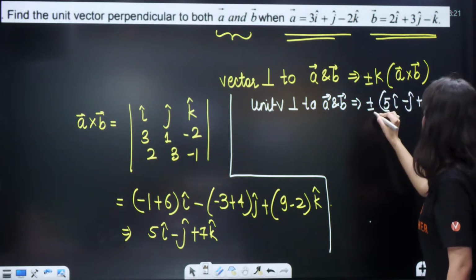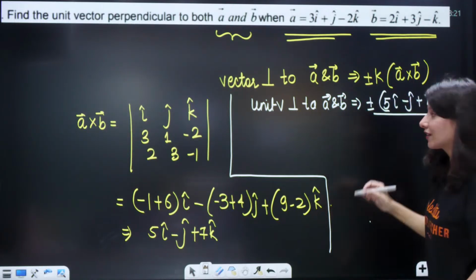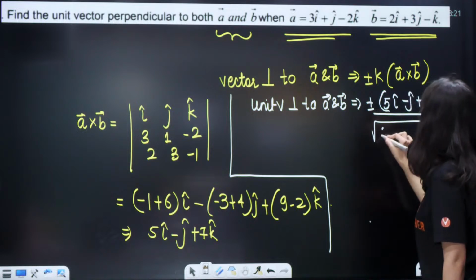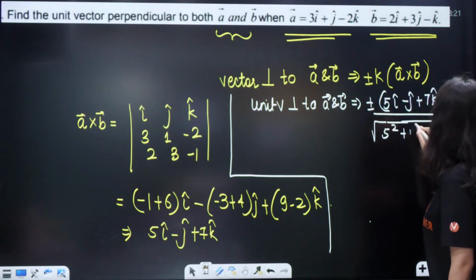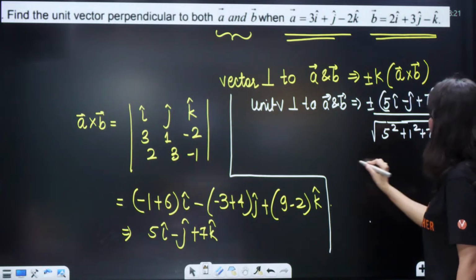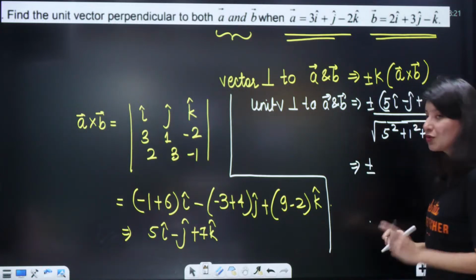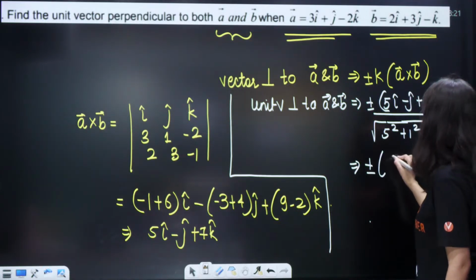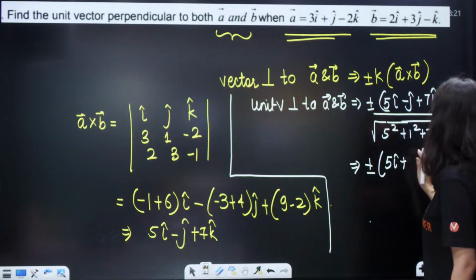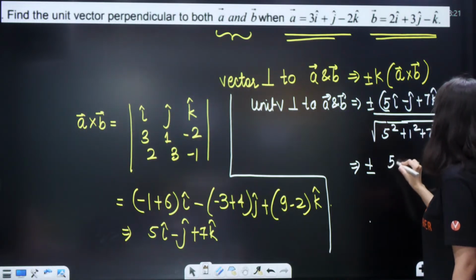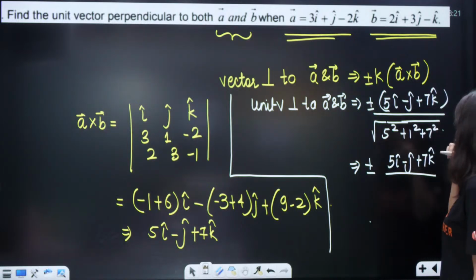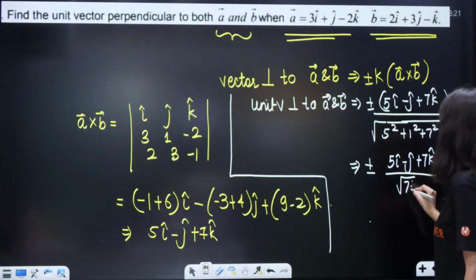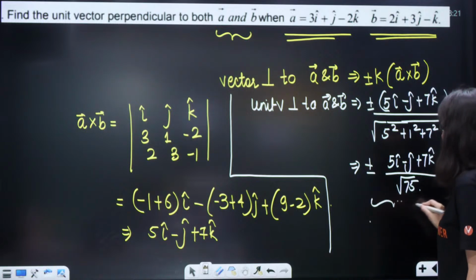Now for the unit vector, square root of 5 square plus 1 square plus 7 square. So this is going to give you plus minus, do not forget the plus minus sign, (5i cap minus j cap plus 7k cap) upon root of 25 plus 1 plus 49, that is root 75. This is your final answer.